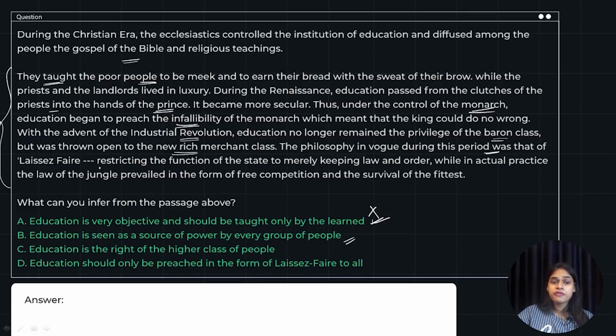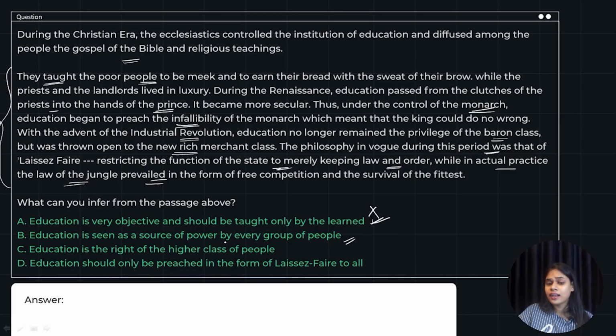Philosophy of laissez-faire, which means restricting the state to merely law and order. In actual practice, the law of the jungle prevailed. Again, law of the jungle means only people who have good power and source can survive, can put the competition in front. So yes, education is seen as a source of power.